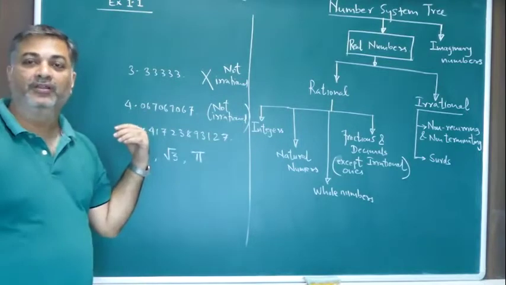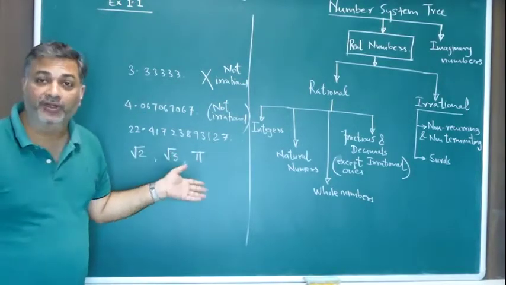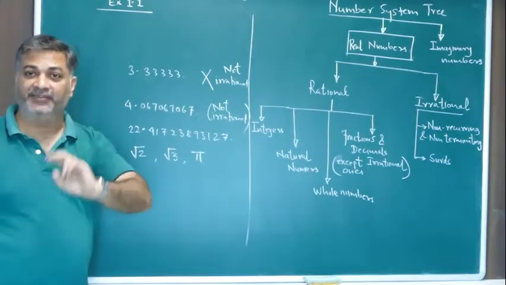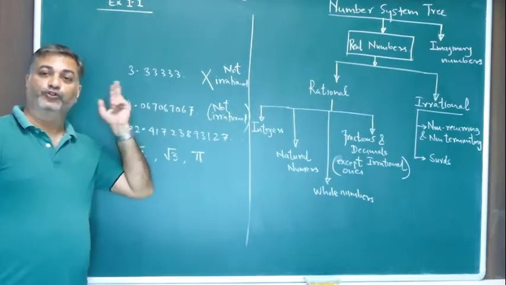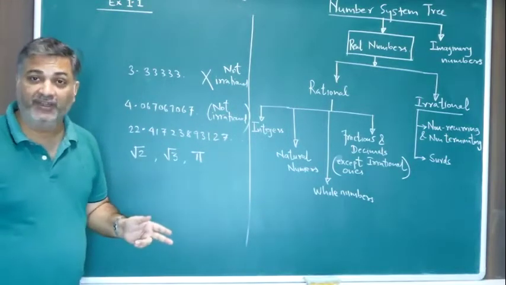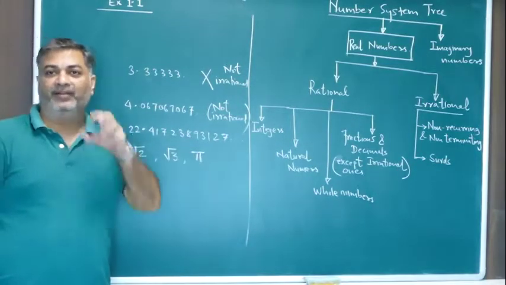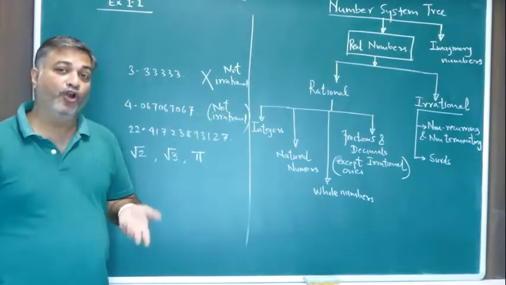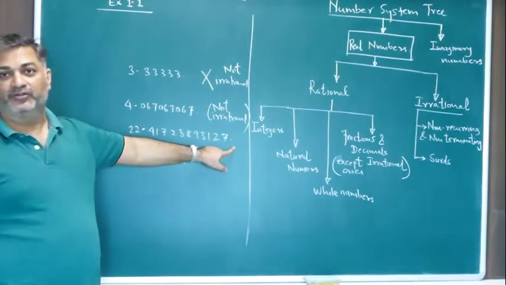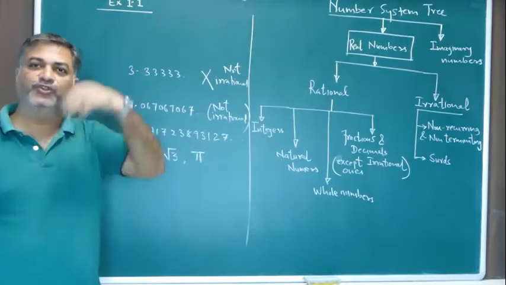Okay. Third one, 22.4172389312... means what? Non-recurring, non-terminating. Both conditions are satisfied. It is non-terminating and it is also non-recurring. Why non-recurring? Because you see the numbers are never repeating. You don't see a pattern repeating again and again. Why is it non-terminating? Because you see 3 dots, which means it is going to continue.